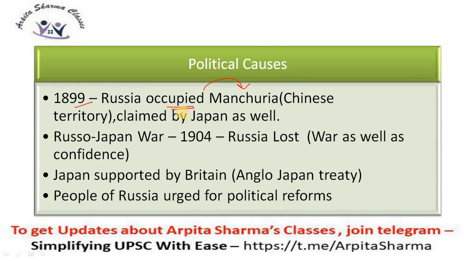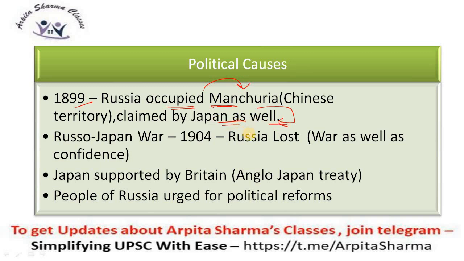But at that time, China was also a colony, because that was a period of colonialism. Various countries were colonies of different nations. So China was also a colony, and it did not have much power of its own. So Russia occupied the Chinese territory Manchuria, but the same territory was also claimed by Japan.